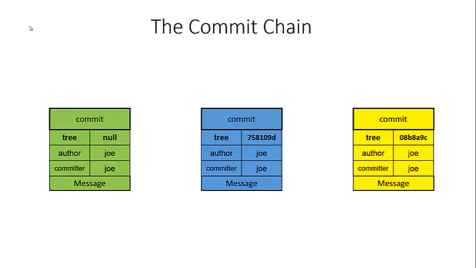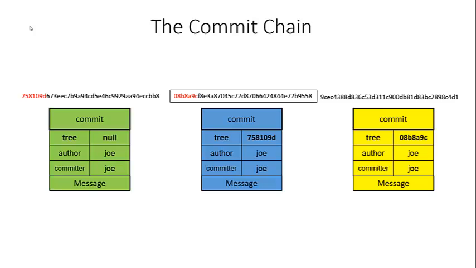We've got three commits, A, B, and C, let's call them, and we know that each commit has its own individual SHA key. And we also remember that they point to the parent. They're not a fully linked list because they don't point in both directions. They just point to where they came from, not to where they're going. So we clearly see that blue has a parent of green and yellow has a parent of blue.